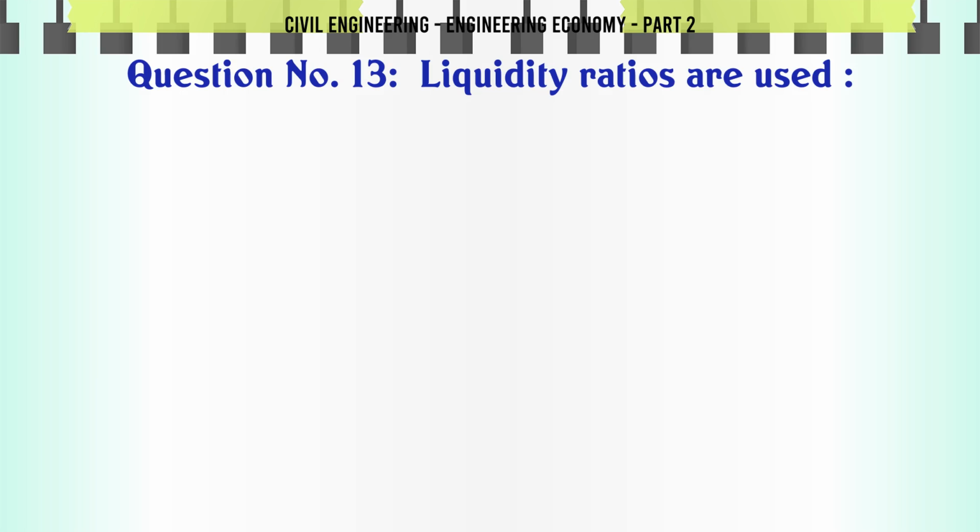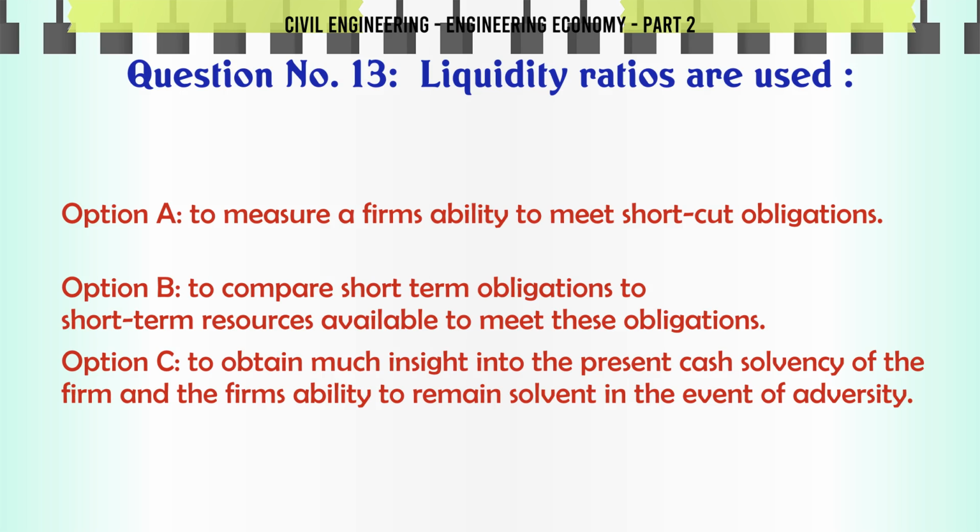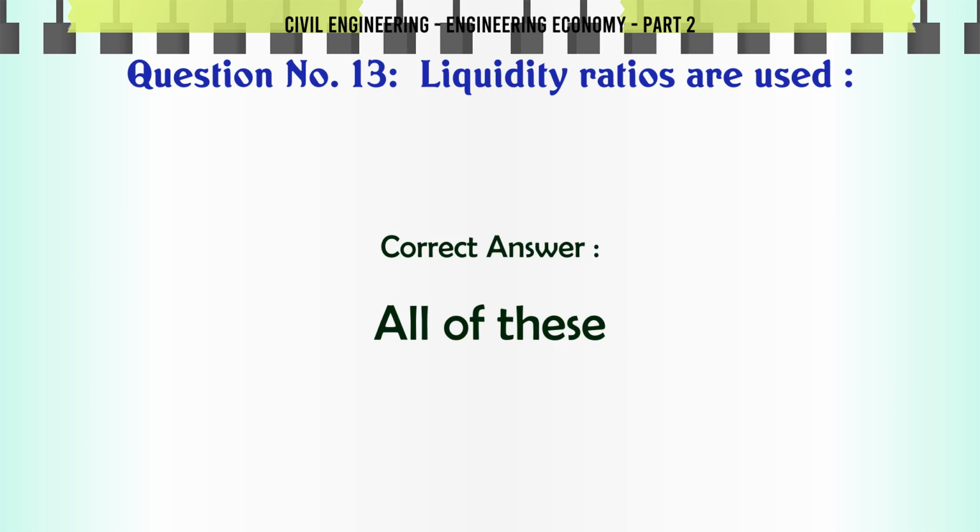Liquidity ratios are used A. to measure a firm's ability to meet short-term obligations, B. to compare short-term obligations to short-term resources available to meet these obligations, C. to obtain much insight into the present cash solvency of the firm and the firm's ability to remain solvent in the event of adversity, D. all of these. The correct answer is all of these.